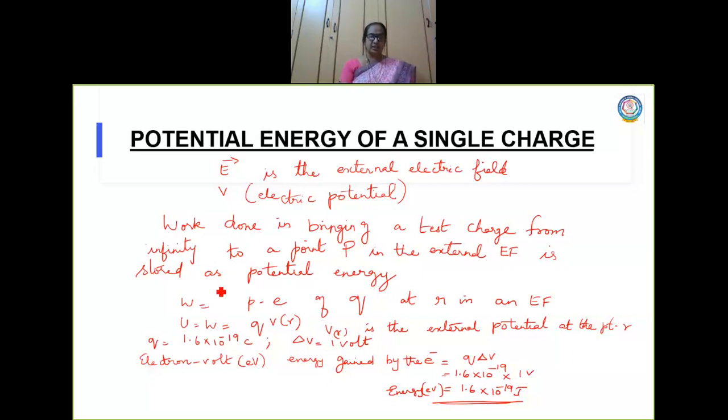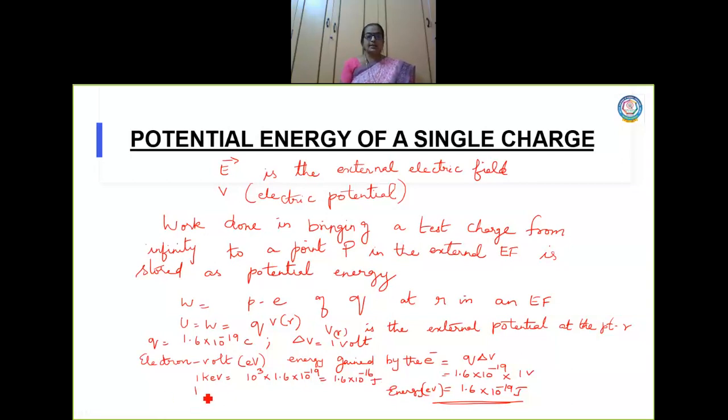Similarly, we can measure 1 kilo electron volt. Kilo is 10 power 3. Since 1 electron volt is 1.6 into 10 power minus 19, the answer should be 1.6 into 10 power minus 16 joule. Is it clear?